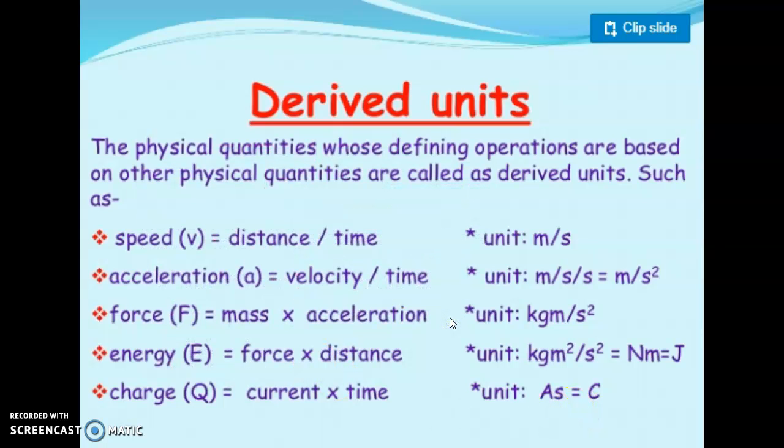So in this way, hopefully you now have an idea about fundamental base units and derived units. It might click in your mind automatically whether a quantity is a base unit or a derived unit. You are now able to describe derived units in the form of fundamental units also.